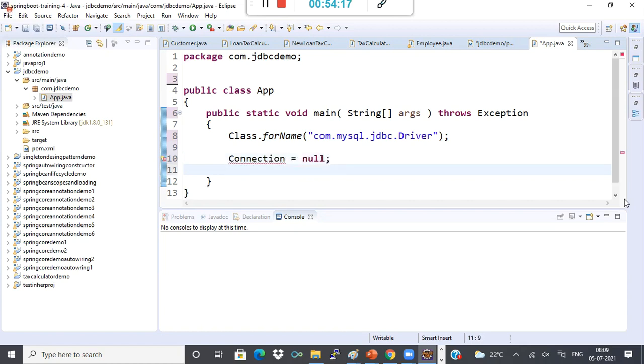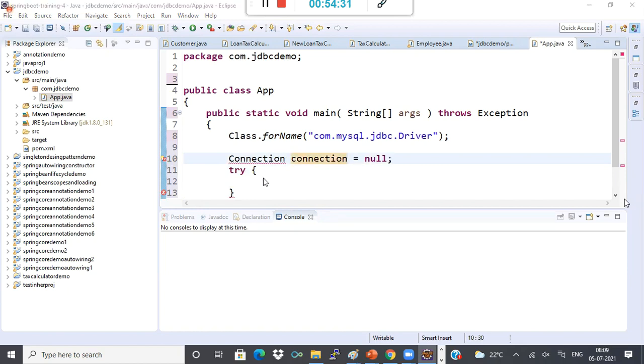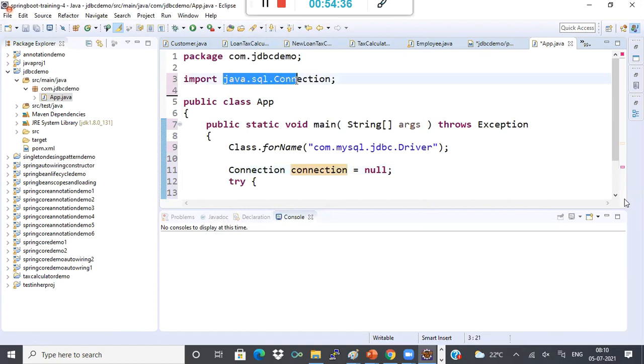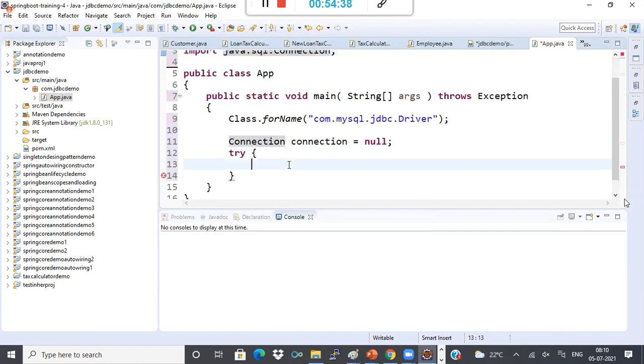Okay, and I'll say try. Connection and all are part of your java.sql package. Okay, java.sql package. Now what I'll do is I'll say connection is equal to.